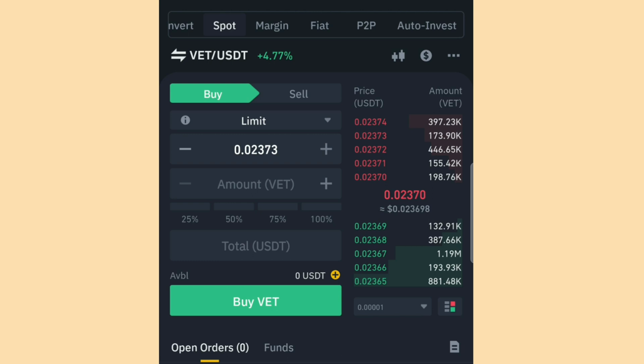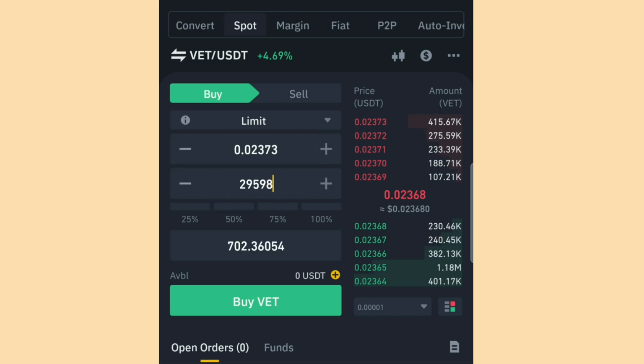Please, you change this limit to market, but I just put it in limit so you can be able to see the equivalent amount we will get. You understand? So let me go over to VET, because what I copied is VET. You go to this amount in VET and paste it there. When you paste it there, you will see that I'll be getting 702.36054 USDT. Imagine that. So let me even copy this.